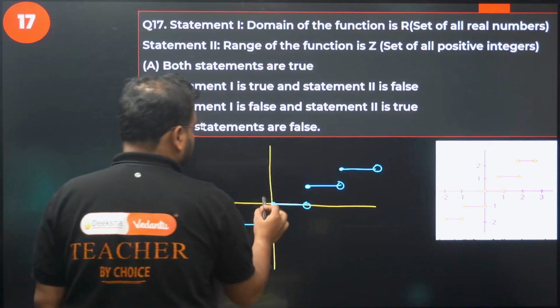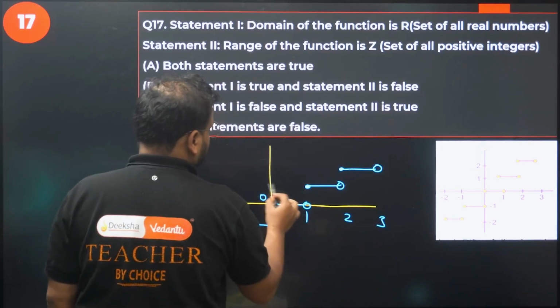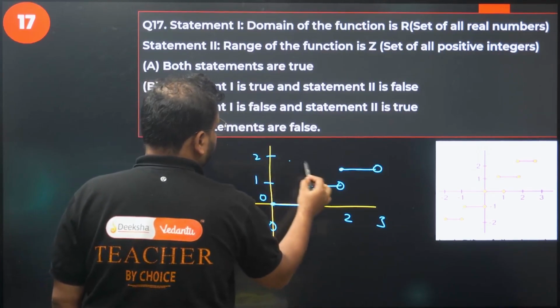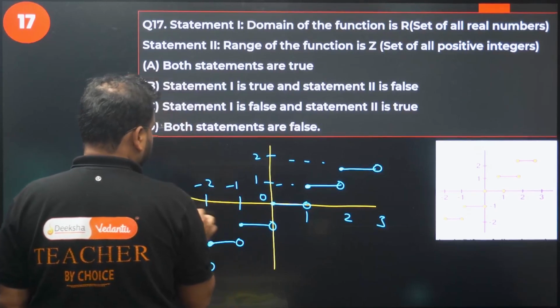And the numbers over here: this is 0, this is 1, this is 2, this is 3. Again 1, again 2. This is minus 1, this is minus 2, and so on.